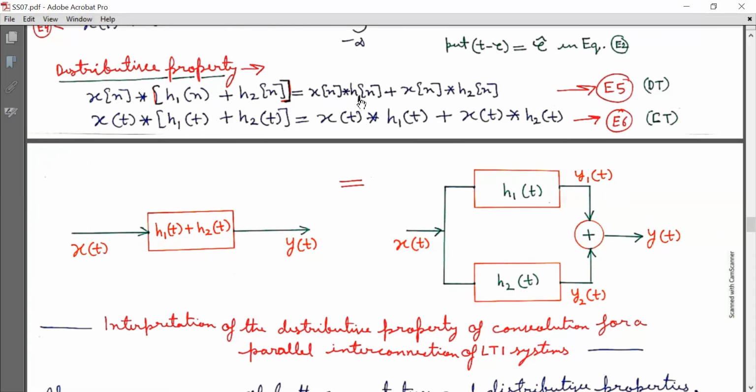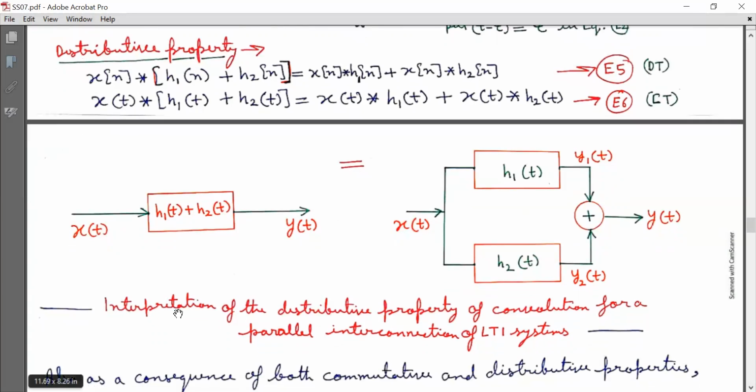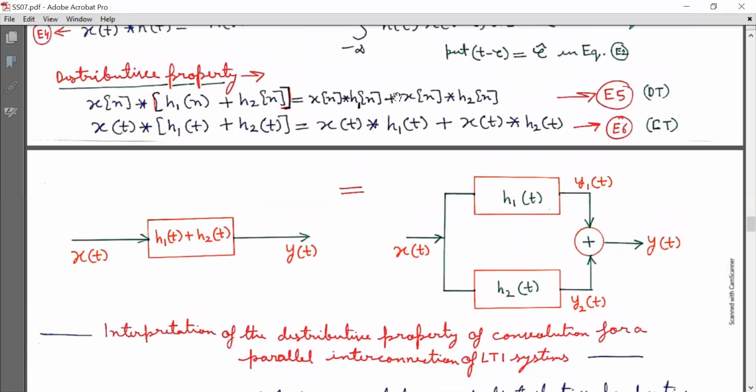So in the block diagram representation of this, x(t) is the input, the system impulse response is h1(t) + h2(t), and the output is y(t). Now this is the interpretation of the distributive property of convolution for a parallel interconnection of LTI systems, as shown here.